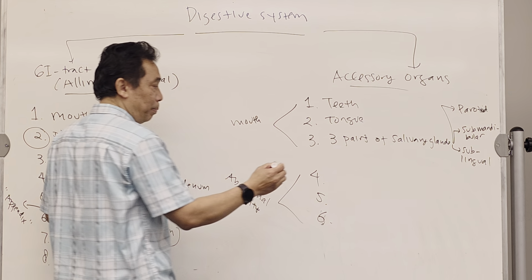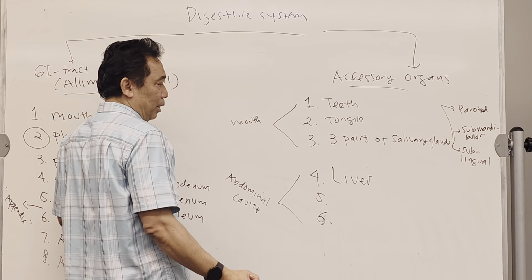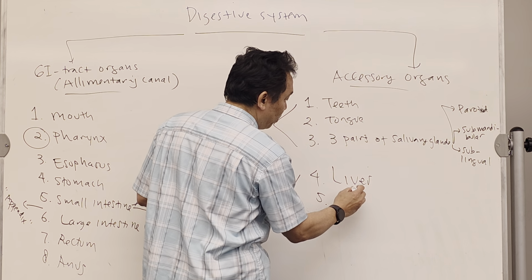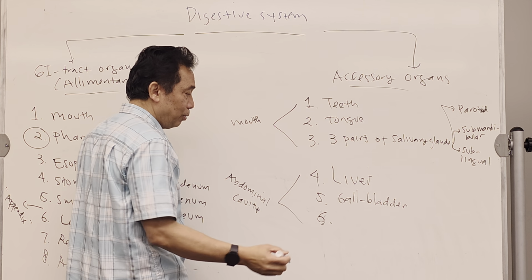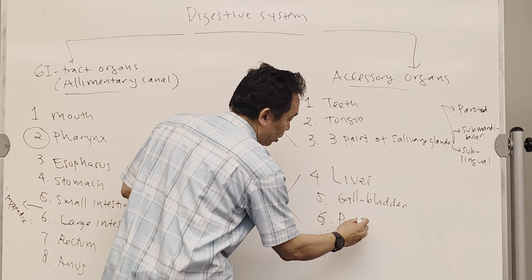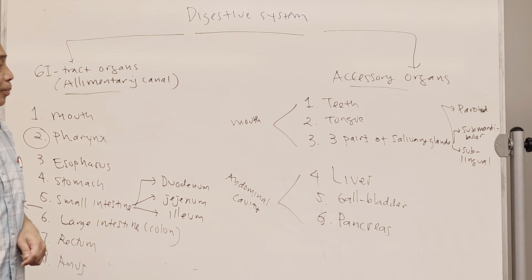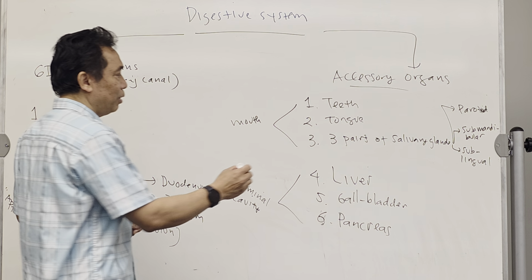The first one is really big, it's called the liver. The second one is actually attached to the liver, it's called the gallbladder. The last one is very important, produces a lot of enzymes, and is called the pancreas. These are the 3 accessory organs in the abdominal cavity. So make sure you know the function over here.